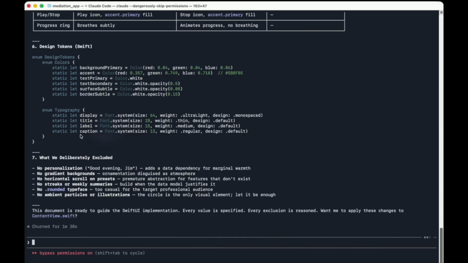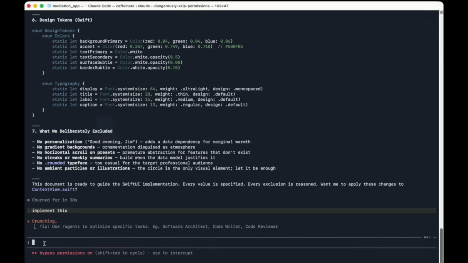Now you can take this as a whole and then just implement it, or you can read through it, copy and paste it, put it into an editor and go through and change some things. A lot of times you're going to want to do that. With an app this simple, it's probably not necessary. So here, I'm just going to ask Claude to go ahead and implement it. And all you have to do is just type in implement this.